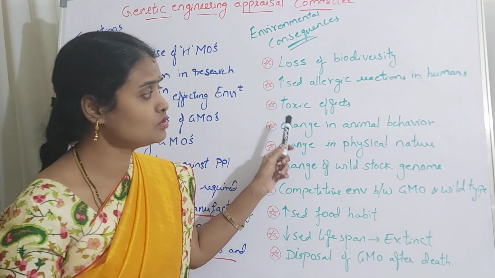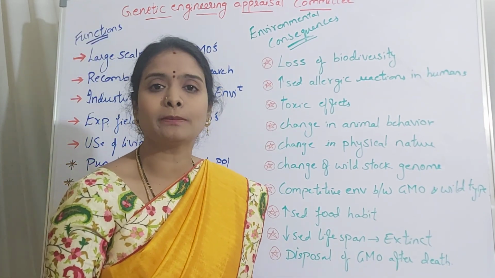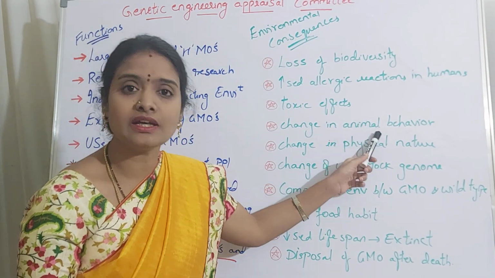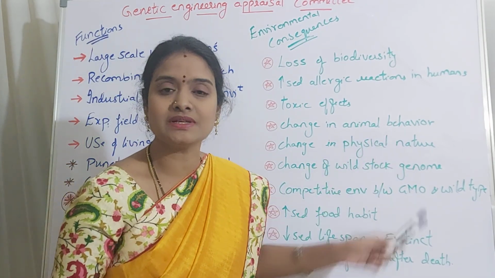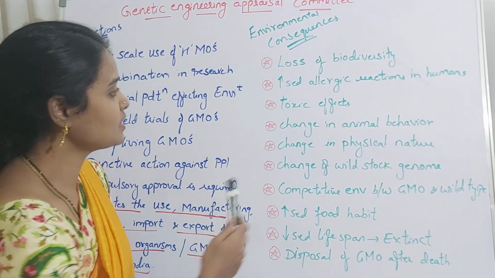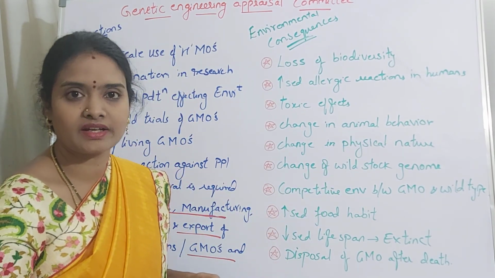As you are introducing a foreign gene of interest, either it may be a knockout or knock-in, right? What is happening here? The behavior of the animal is changing. That means they are becoming more aggressive, right? So like that, some behavior changes are observed in those genetically modified animals.